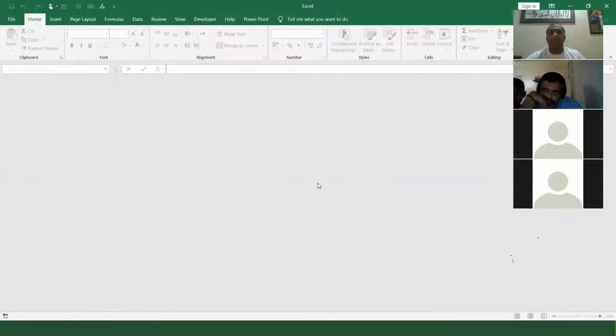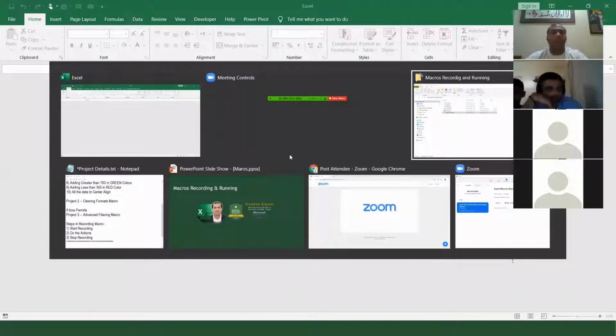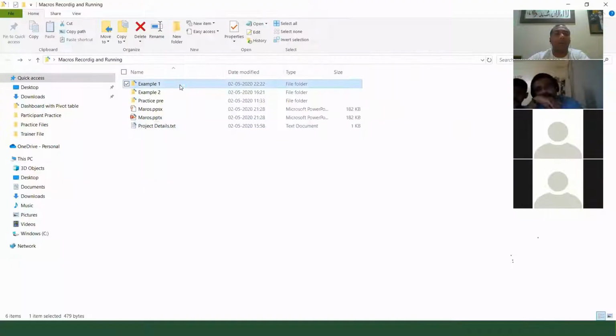Wait, I will close this file. You see the place from where I opened the file, example 1 it was.